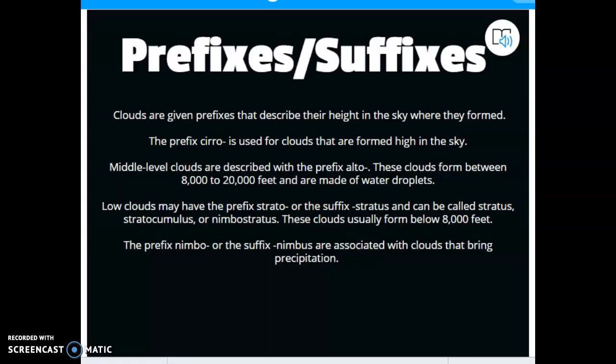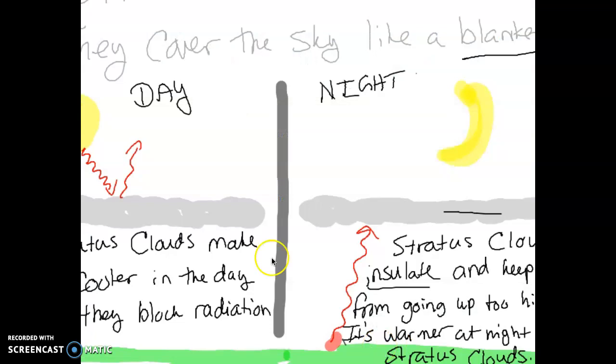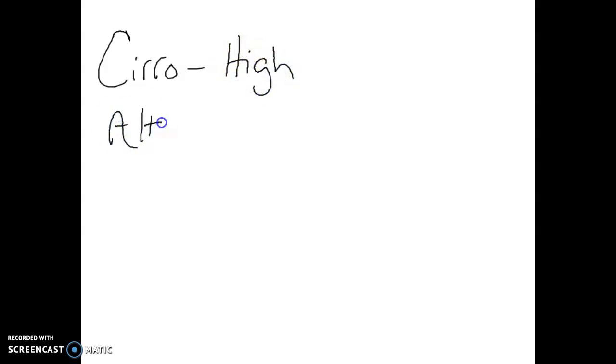And as we started to get into this is where we stopped in class, and we have prefixes and suffixes. And there are, for right now, three main prefixes I want to teach you about. And let me pull up this so I can see where we go. So I have three main prefixes that we want to talk about today. And those three are cirro, which means high-level clouds. Alto is our mid-level.